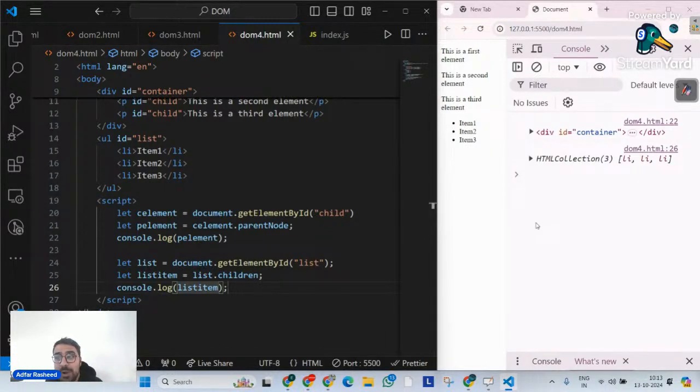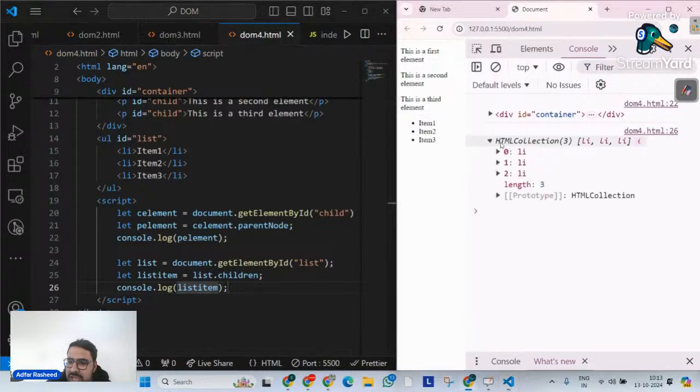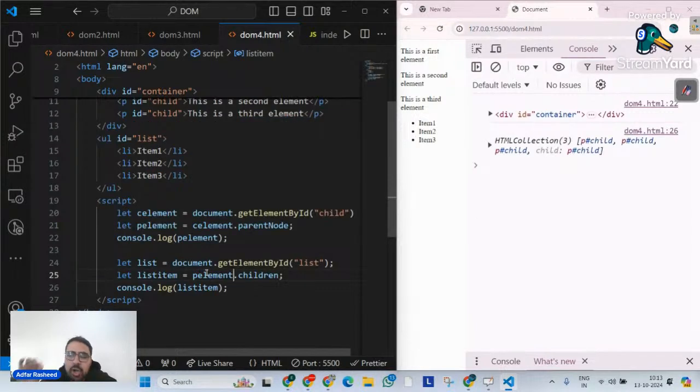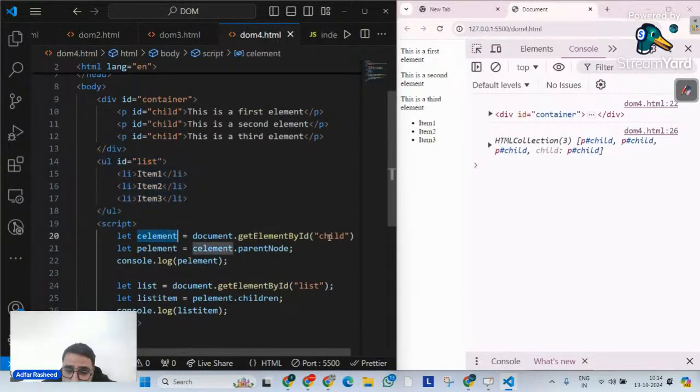Don't we remember what an HTML collection is from our previous class? We discussed the difference between HTML collection and node list, and I will definitely teach you other differences as well. So we get an HTML collection over there, an array of list items, because that's what children gives us. I can also go and find pElement.children. When I say pElement.children, what does it mean? It means go to the document, find the element whose ID is child, so it's going to find this element. Then find its parent node.